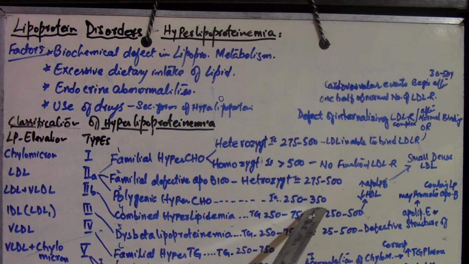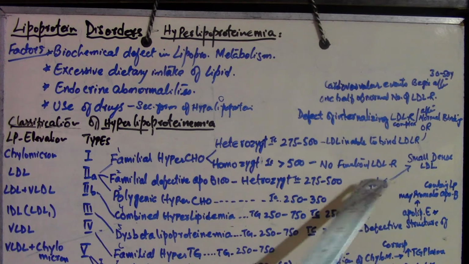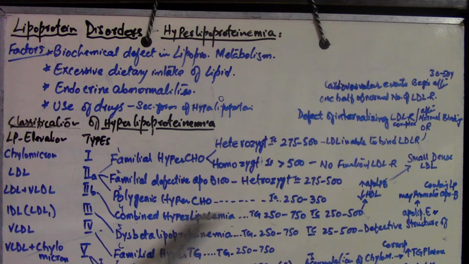with premature coronary heart disease and may be difficult to diagnose because the lipid levels do not consistently display the same pattern in combined hyperlipidemia. As I told you, triglyceride and cholesterol are both lipids, so both are going to be increased. So this is a combined form, and the HDL level is decreased, the apolipoprotein B level is increased, leading to small dense LDL. So that is combined hyperlipidemia, and keep in mind that it is type 2B, with elevation of LDL as well as VLDL.